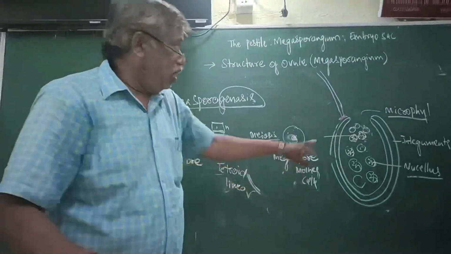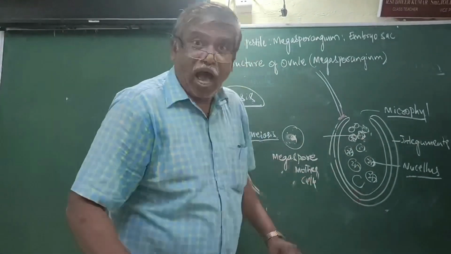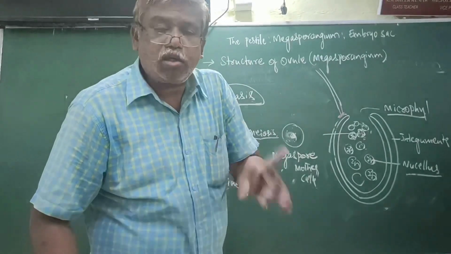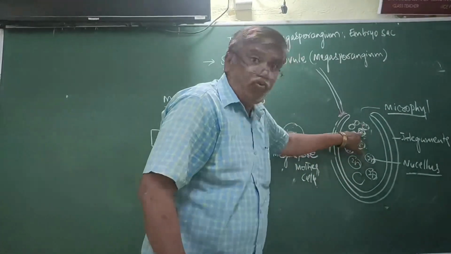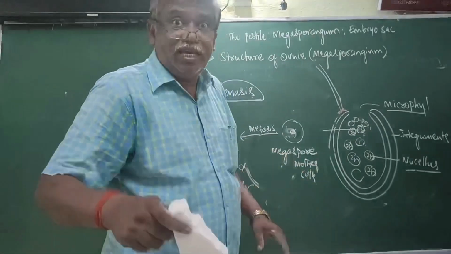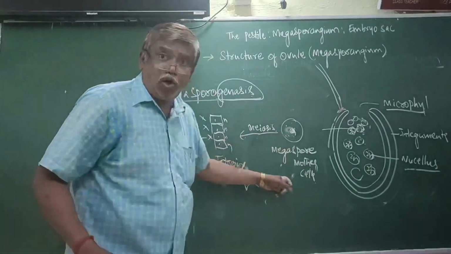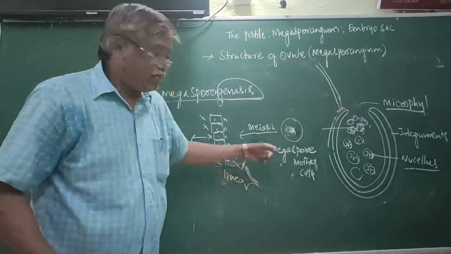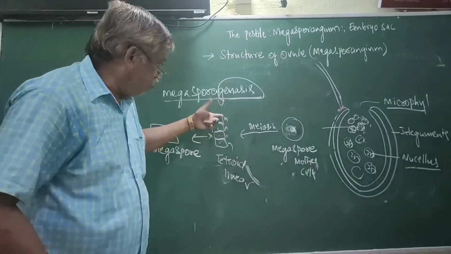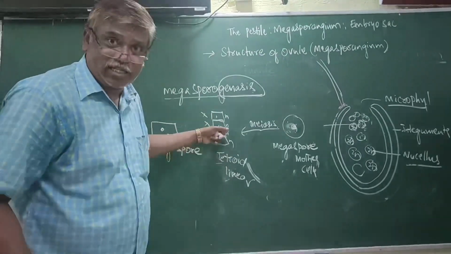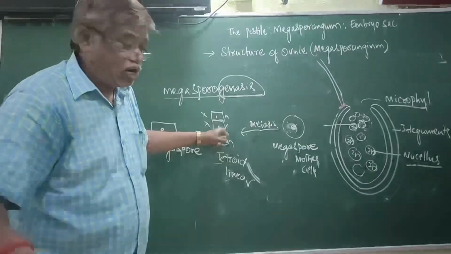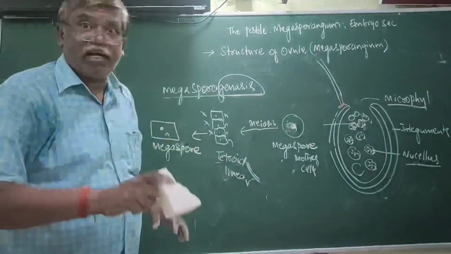Now the question is, who acts as a megaspore mother cell? Only one cell of nucellus or every cell of nucellus? Only one cell of nucellus acts as megaspore mother cell. Then it undergoes meiosis and forms a linear tetrad. Among this linear tetrad, 3 are degenerated.